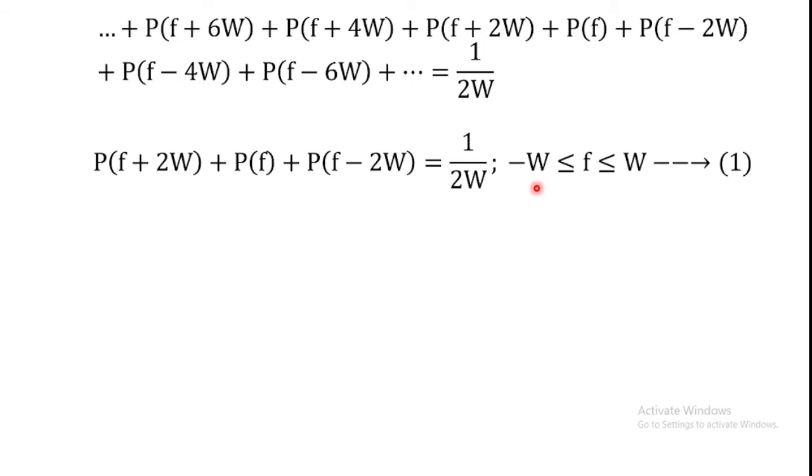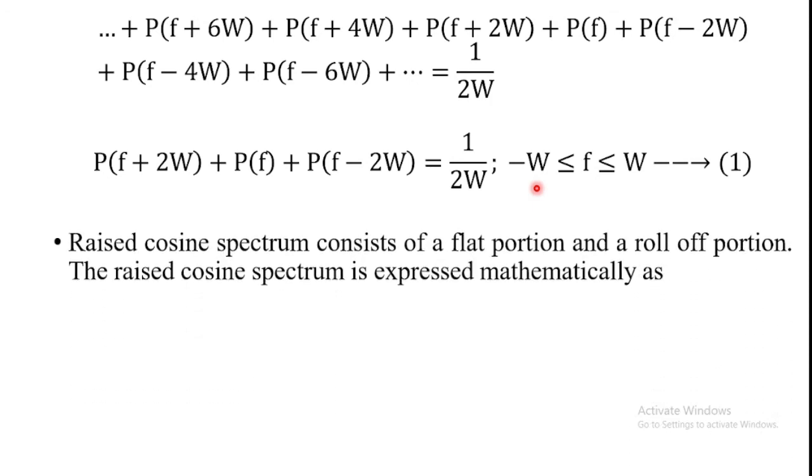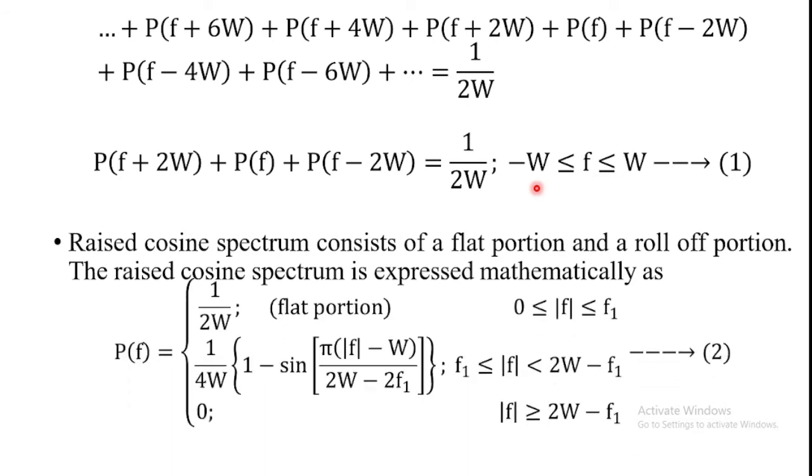The spectrum consists of a flat portion and a roll-off portion of the raised cosine spectrum. Therefore, the raised cosine spectrum is expressed mathematically as P of f is equal to 1 by 2W in the flat portion, for the range of magnitude of f less than or equal to f1, and P of f is equal to